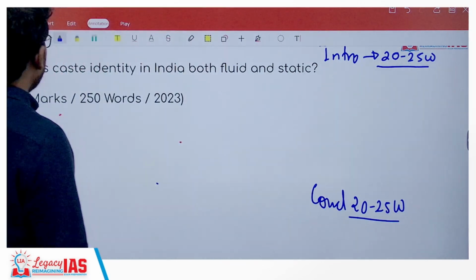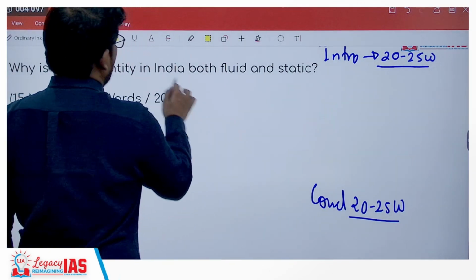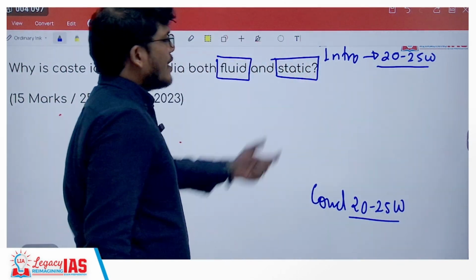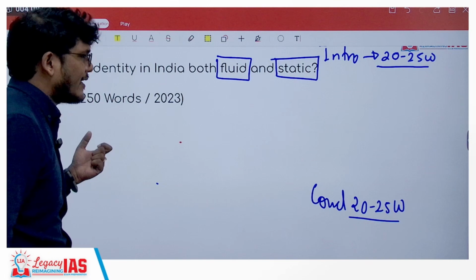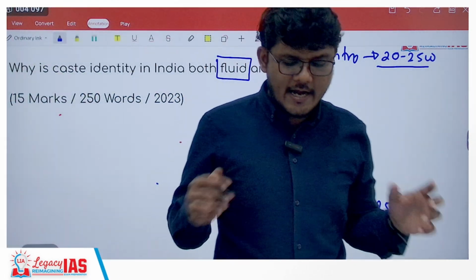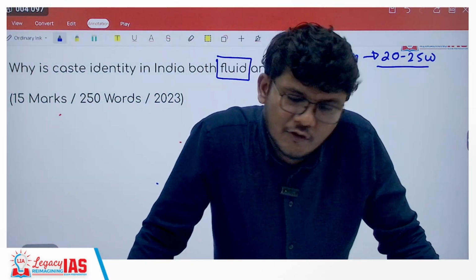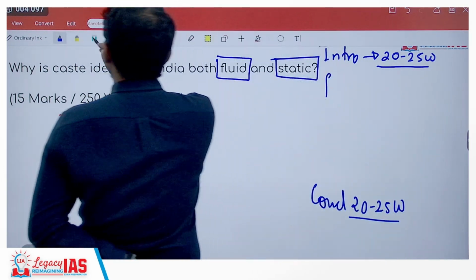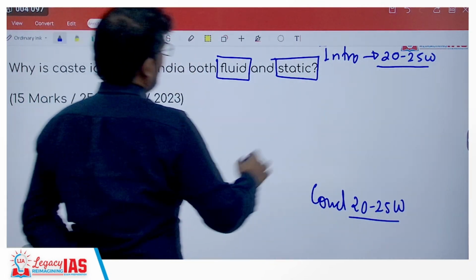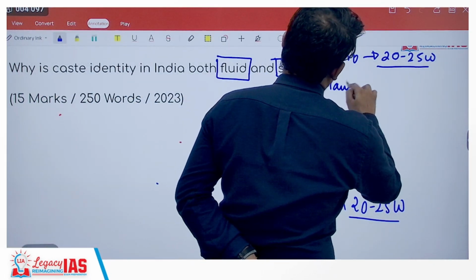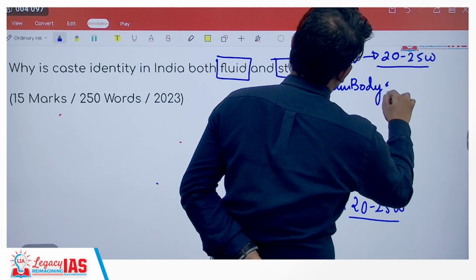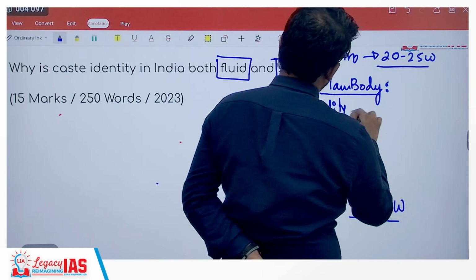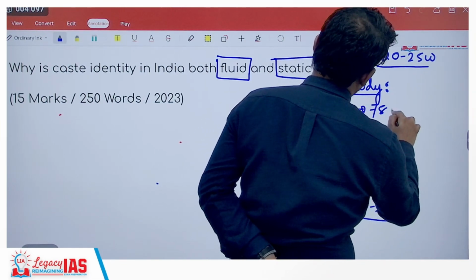Now here, you are asked why is caste identity in India both fluid and static? In the introduction, you can talk about what caste identity is, what defines caste identity, or any current related thing that is going on. Then in the main body, you will be talking about the fluidity, around 60 to 75 words.